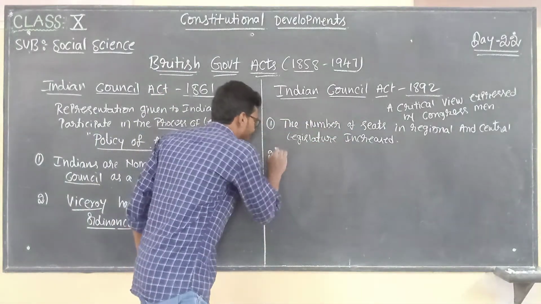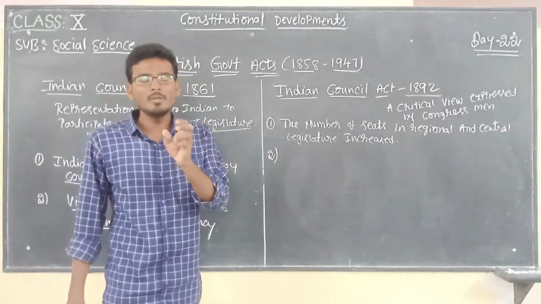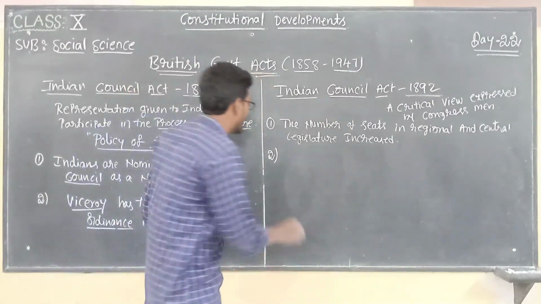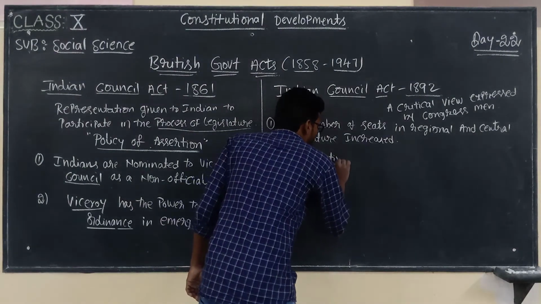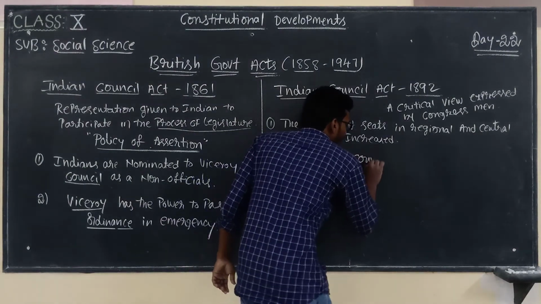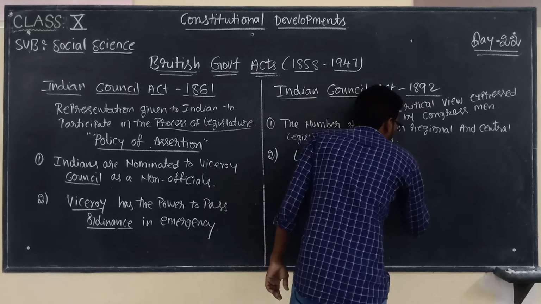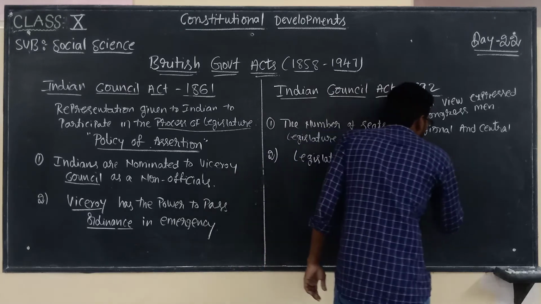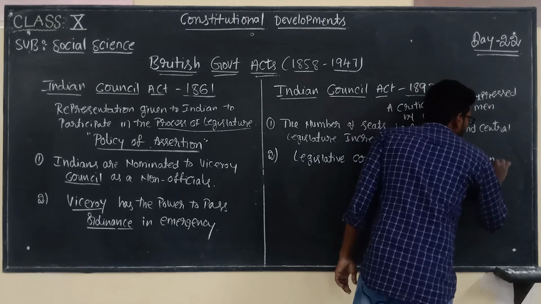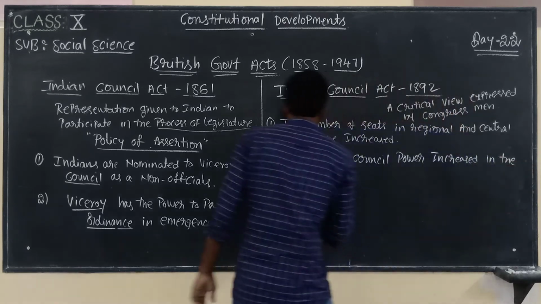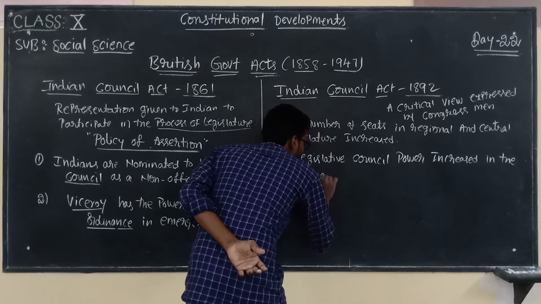Now the second one: legislative council power increased in financial discussion.